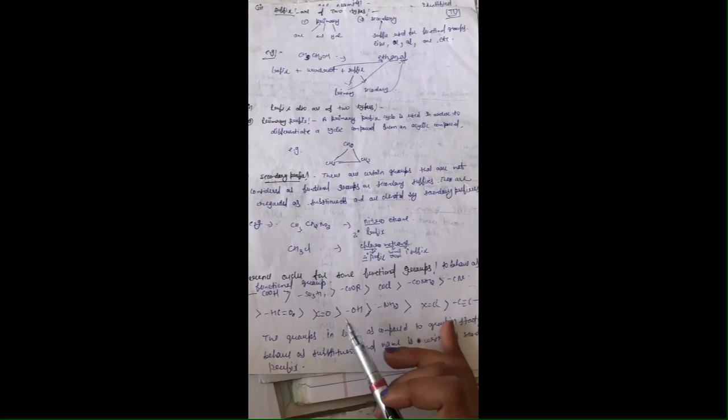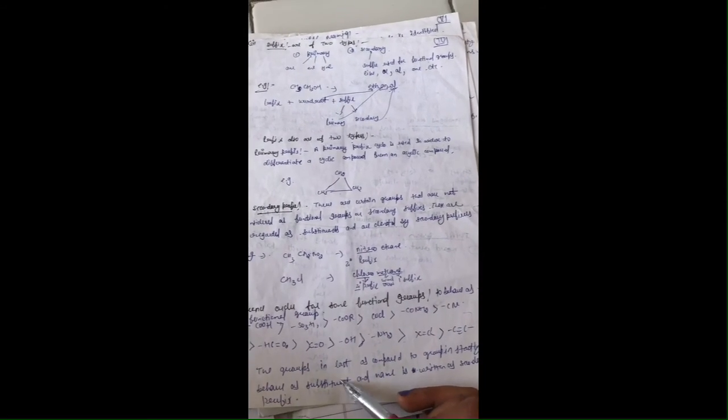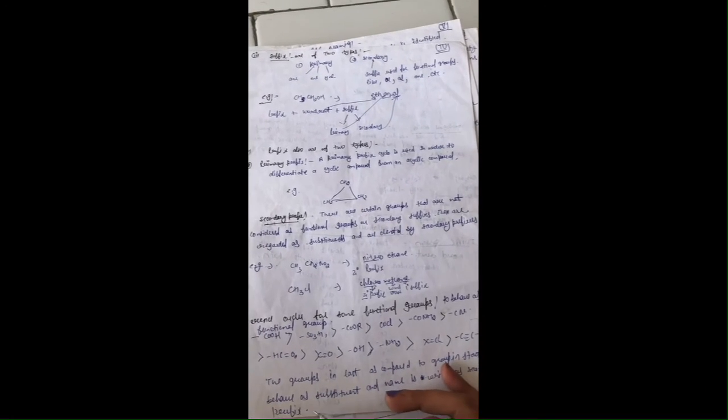In the name, you have to add it in the prefix. Clear? So the groups in the last, as compared to the group in the starting, behave as substituents and the name is written as a secondary prefix. Clear? The groups in the last, again I am repeating, as compared to groups in the starting, behave as substituents and the name is written as a secondary prefix, meaning you have to write their names as substituents in prefix form. Clear?